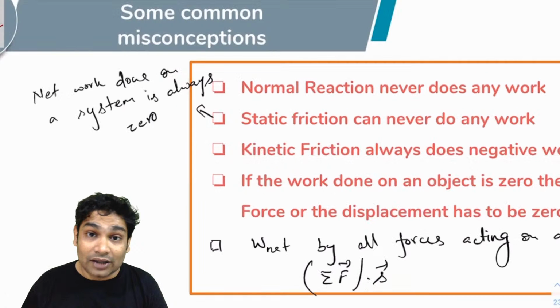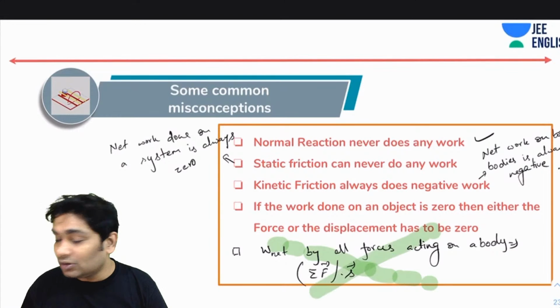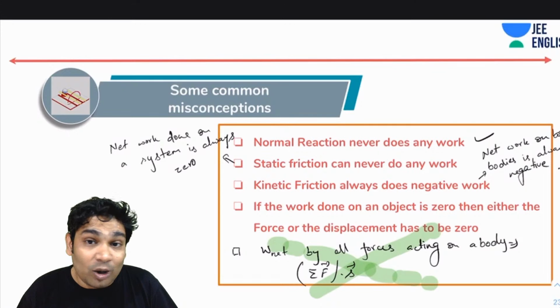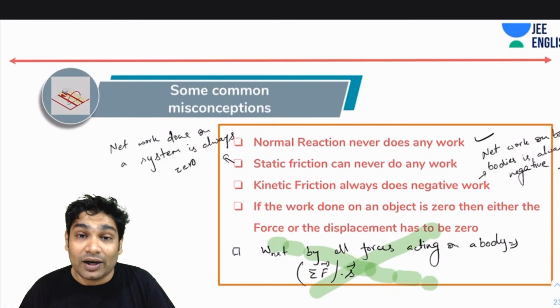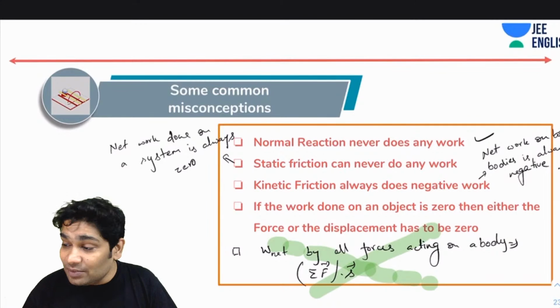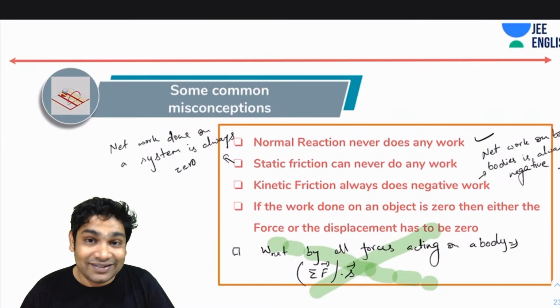That is a misconception, something that people believe which is wrong. The net work done by all the forces acting on a body is not summation F dot S. It may be true in some situations, but you can't say that as a general result. Generally, this will not be true. In some special cases, it becomes true. Alright, so remember that.